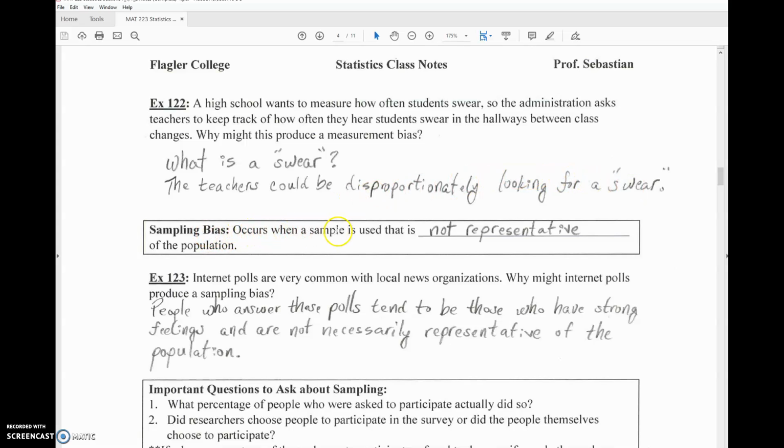Sampling bias occurs when a sample is used that is not representative of the population. So I've said this before, but just think of sampling bias equals bad sample, measurement bias equals bad question.